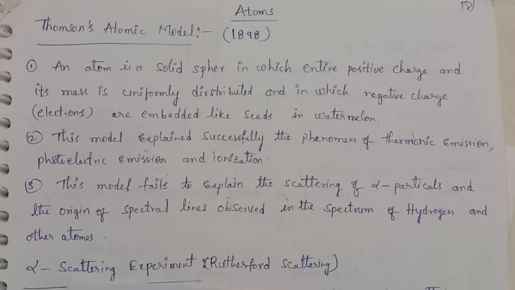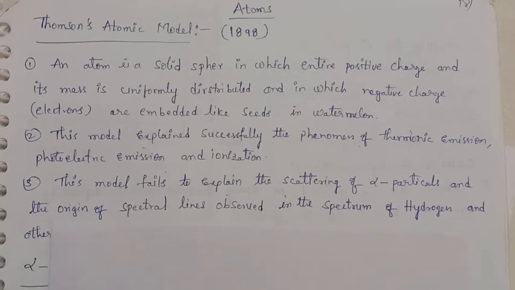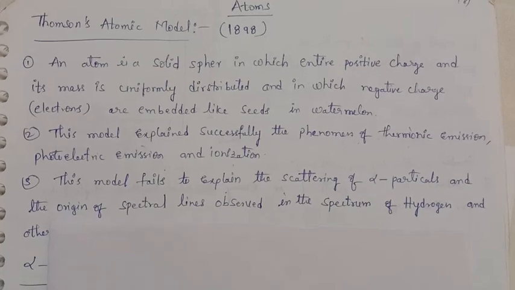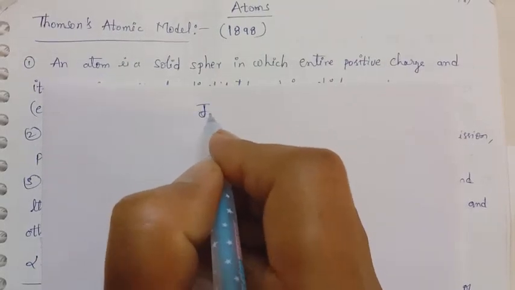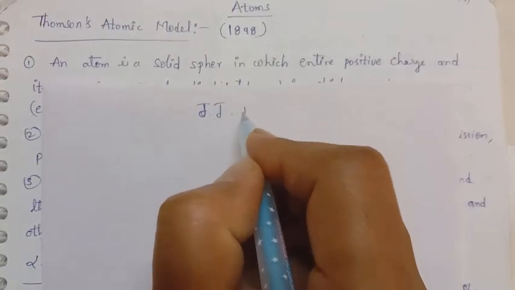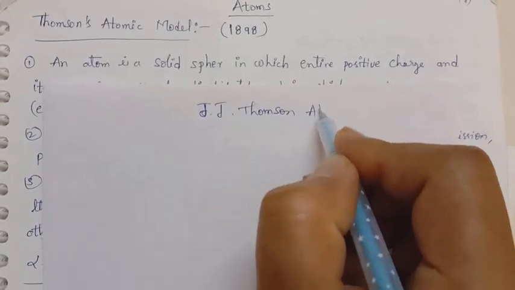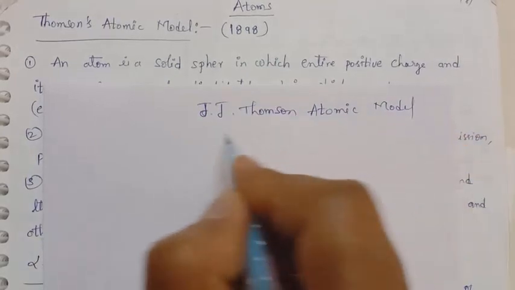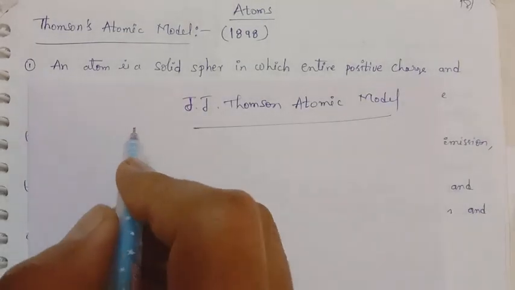Good morning, students. Today our topic is atoms. So, introduction about this chapter. First of all, in atoms, the first atomic model is the J.J. Thomson atomic model. This model was proposed in the year 1898.